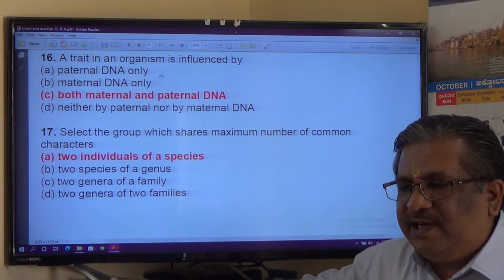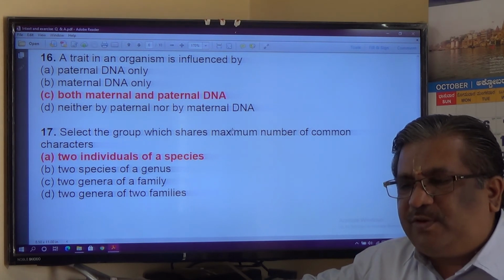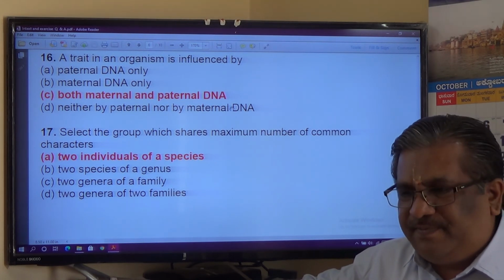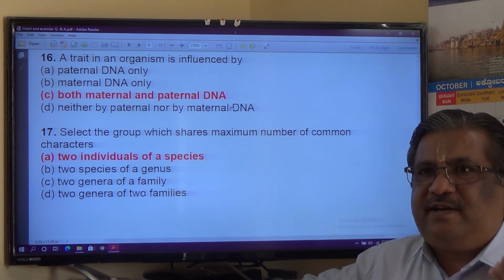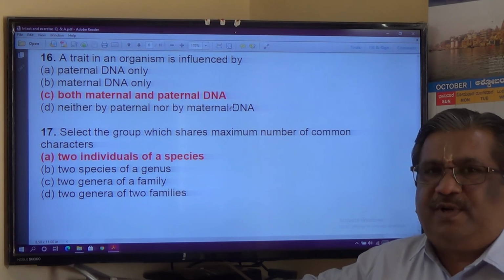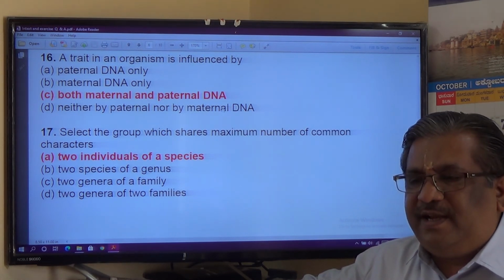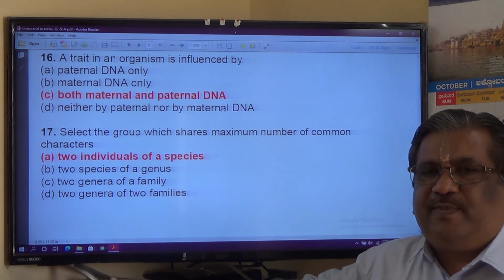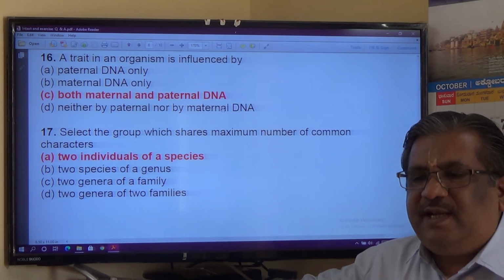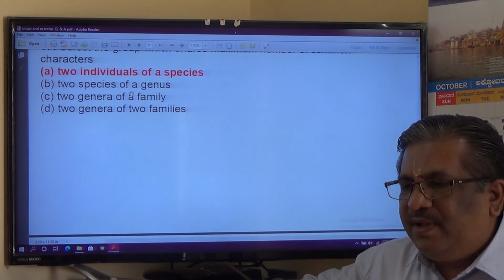A trait in an organism is influenced by paternal DNA, maternal DNA, both maternal and paternal. That is a true statement. Any trait should have the equal genetic contribution by both the parents. So both maternal and paternal DNA is important to determine a particular trait in an organism. So answer C is the correct one.